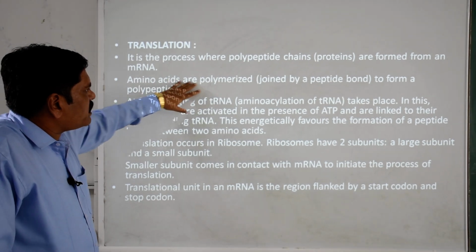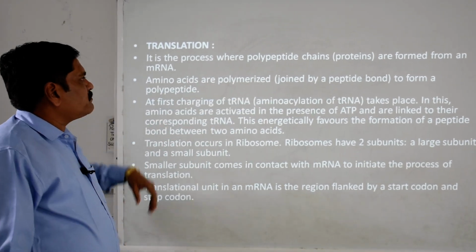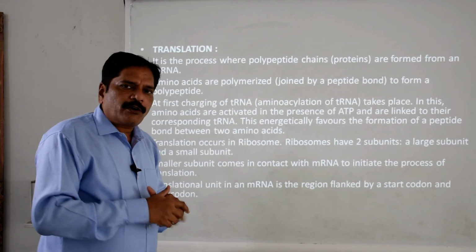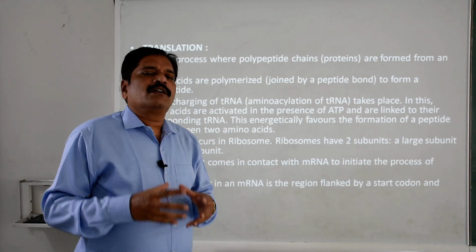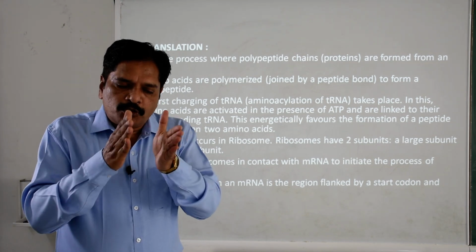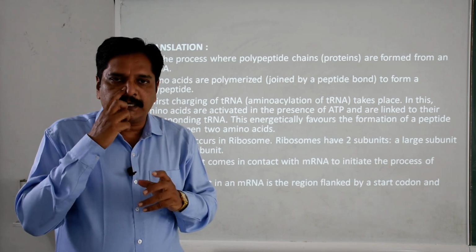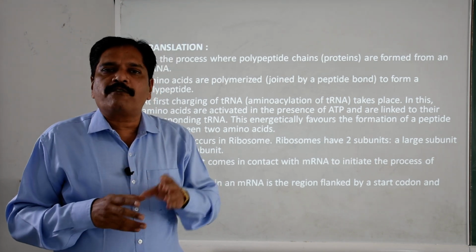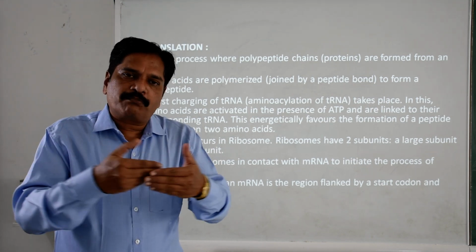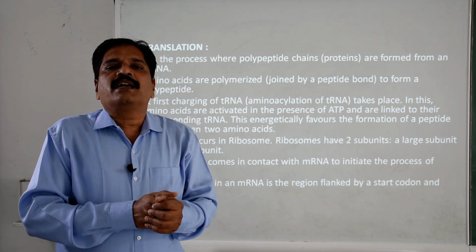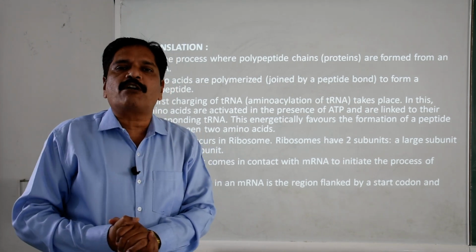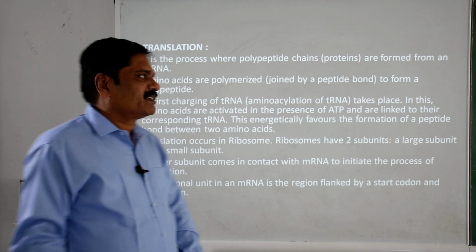Second, the amino acids are polymerized. That means amino acids are attached to one another with the help of a peptide bond. What is the peptide bond? In chemistry you learn this feature. A peptide bond is formed when two adjacent amino acids attach with each other through the amino group of the first one and the carboxylic group of the second one. So this bonding between these two functional groups is called the peptide bond, and when peptide bonds continue a chain of amino acids, it is called a polypeptide chain. Remember this one thing, clear.